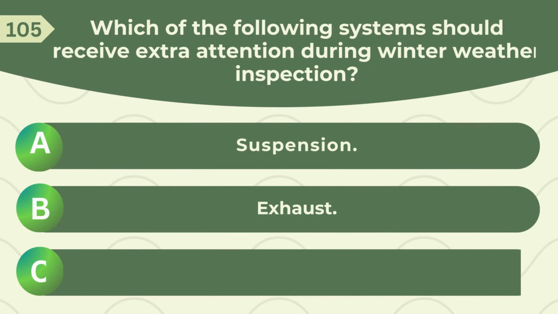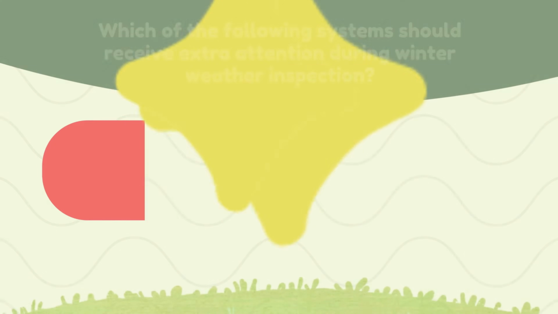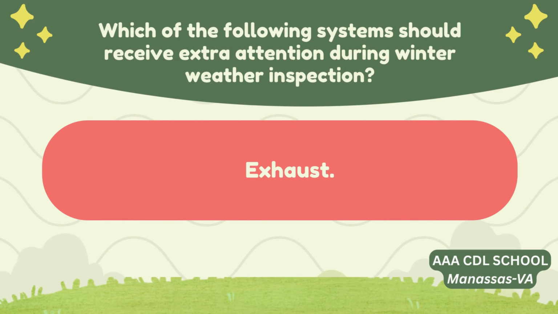Which of the following systems should receive extra attention during winter weather inspection? A. Suspension. B. Exhaust. C. Steering. Correct answer, exhaust.